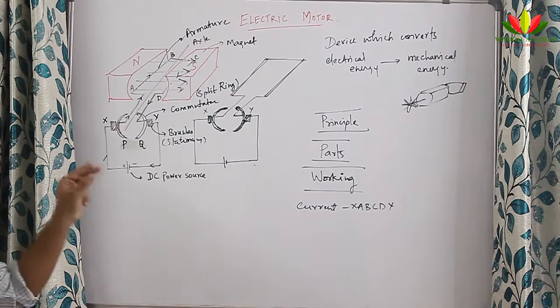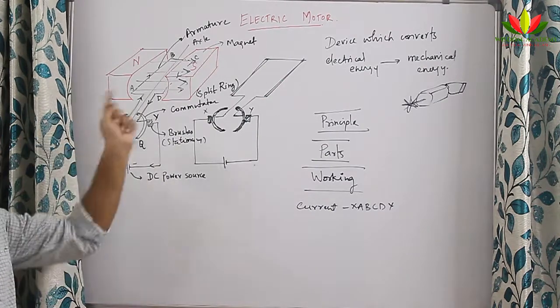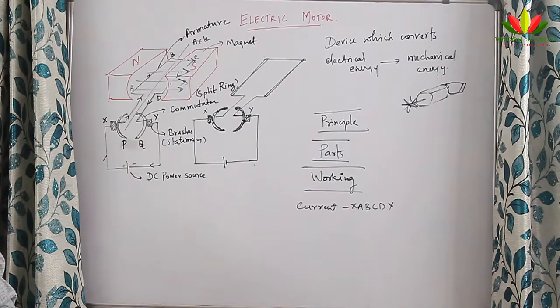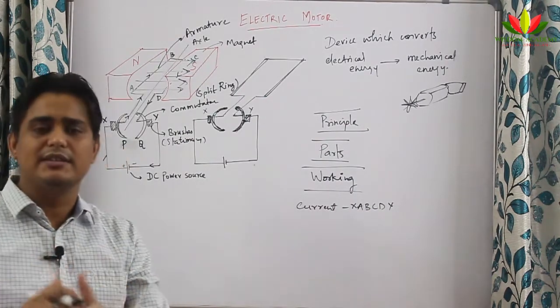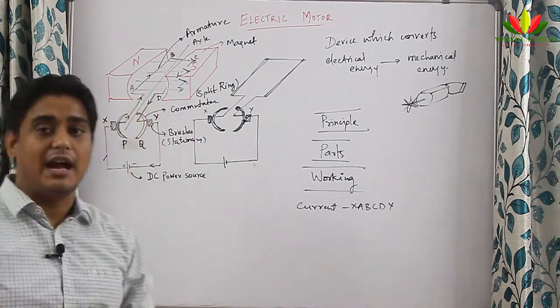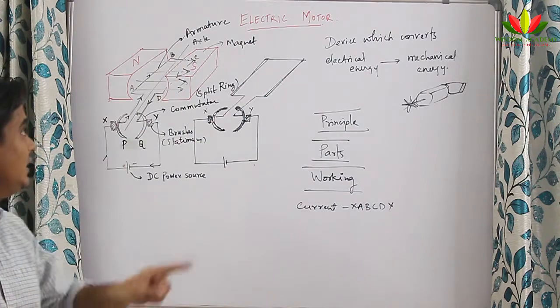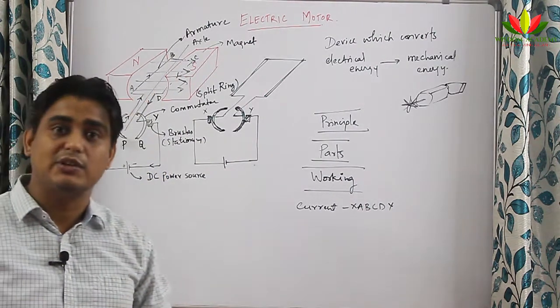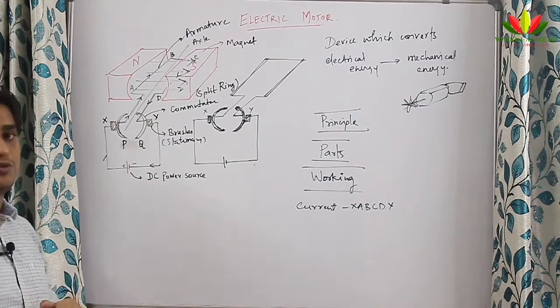Now, when the current is moving inside this coil or armature, and there is already a magnetic field present in the region, there are two magnetic fields. One is the magnetic field created by this armature, and one is the magnetic field already present because of the magnets present here. So these two will interact, and a force will start acting on this conductor. Let us see how this force will act.